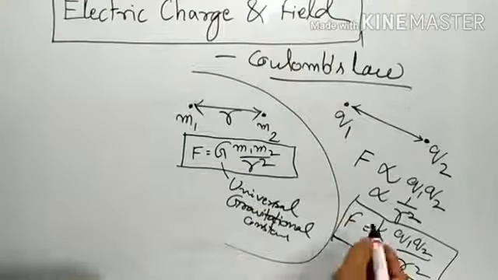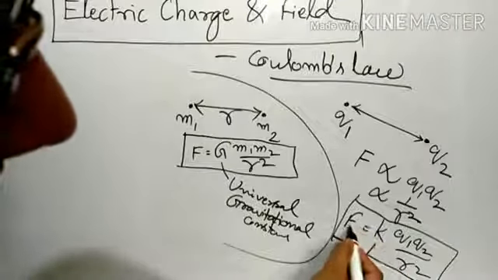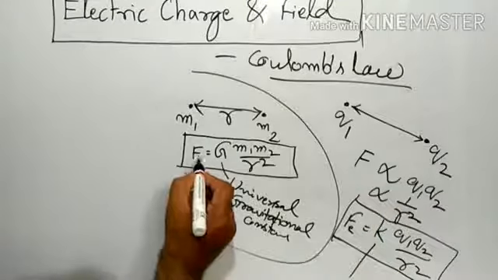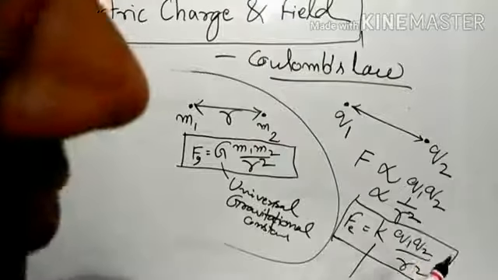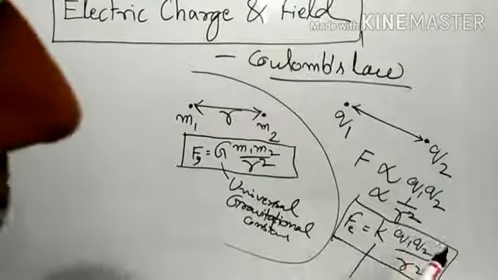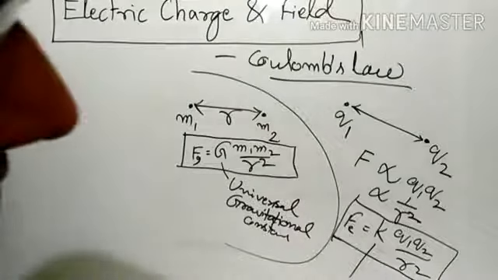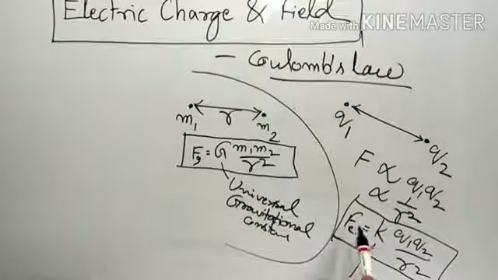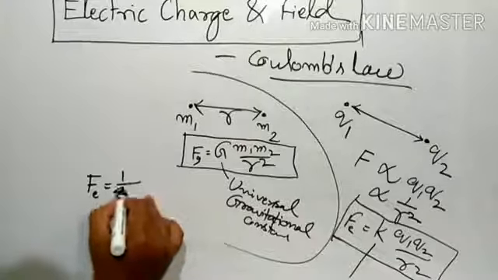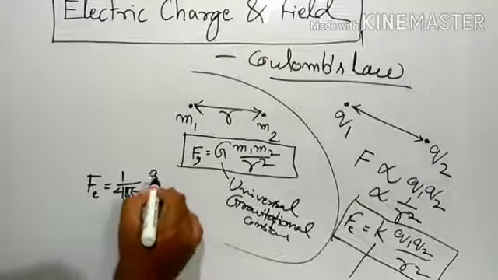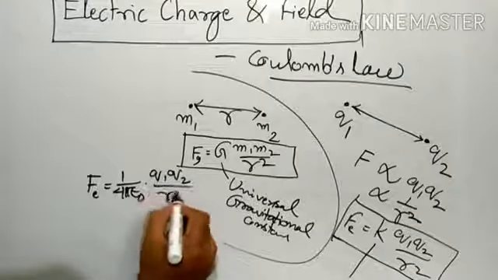Now since this force is electrostatic force, we write Fe, and the earlier force was gravitational force, so Fg, right? So Fe is equal to k q1 q2 by r square. Now k is equal to 1 in the CGS system, so F is simply q1 q2 by r square in CGS system. But that system we are not going to use many times. Almost all the time we will be using the SI system for units. So safely we can write F is equal to 1 by 4 pi epsilon naught q1 q2 by r square.